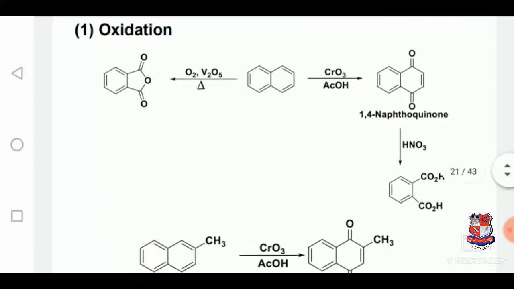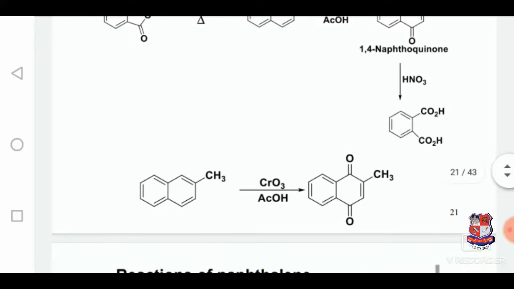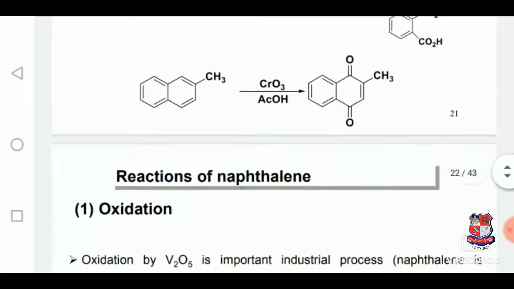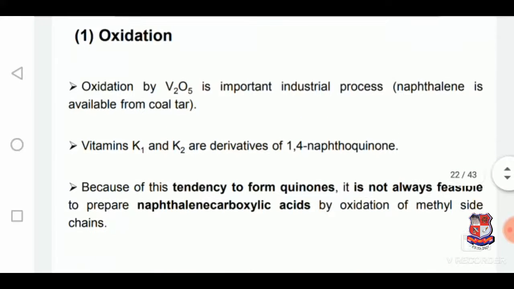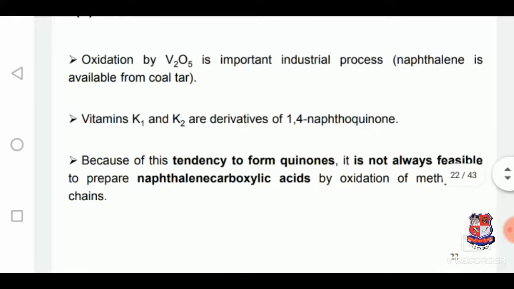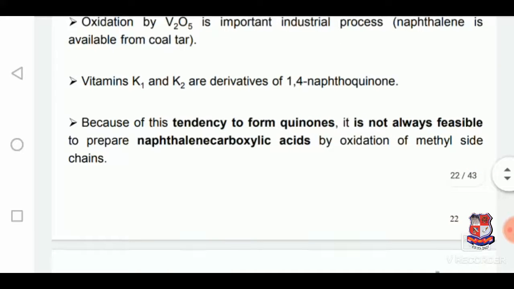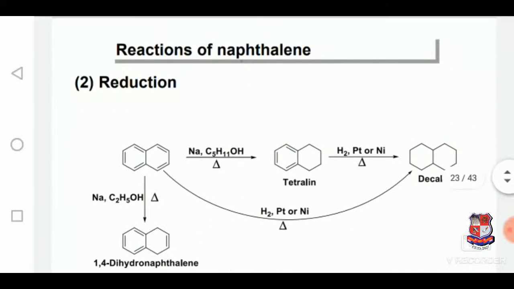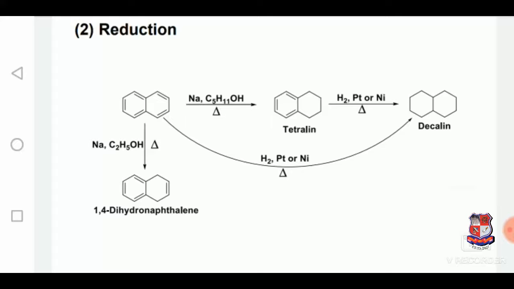This is the oxidation reaction. It involves several intermediates and steps. Oxidation by vanadium oxide is an important industrial process. Vitamin K1 and K2 are derivatives of 1,4-naphthoquinone, and this is the reduction process.